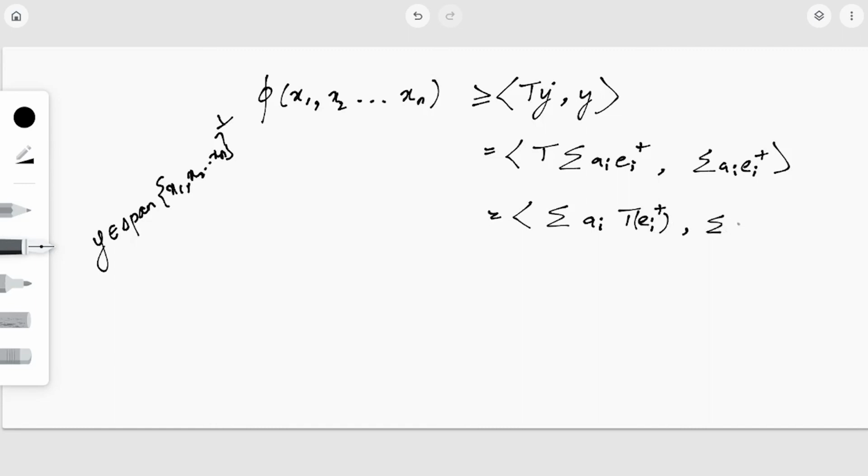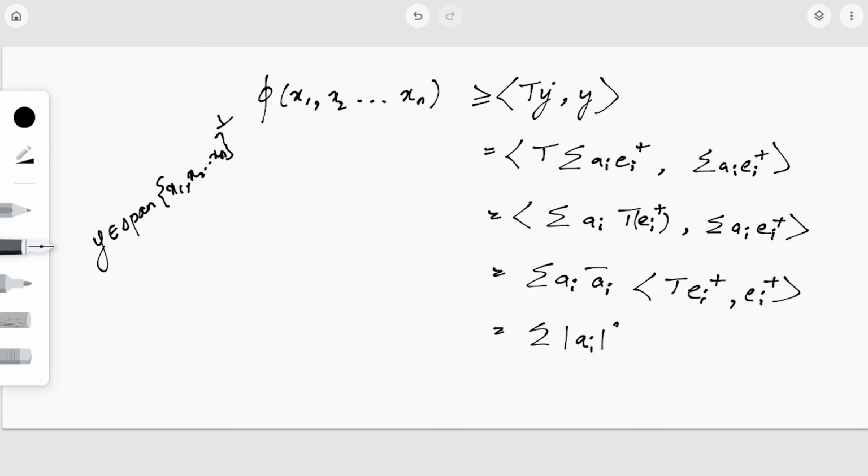Again I can take the summation ai, which are constant, from the second variable it will become conjugate, into t of ei plus, ei plus. So this is modulus square, that is nothing but 1. So I can say this is ai whole square.